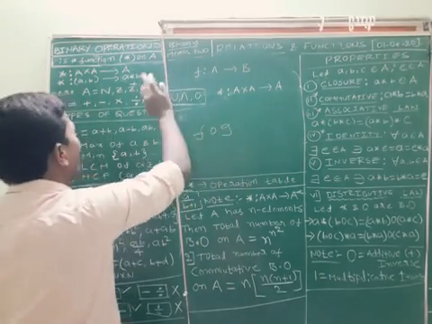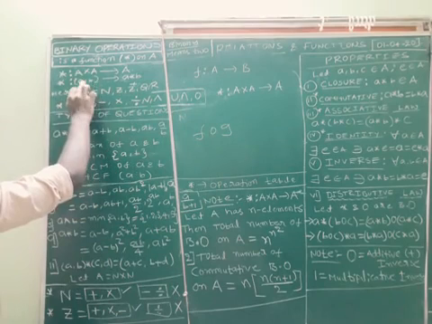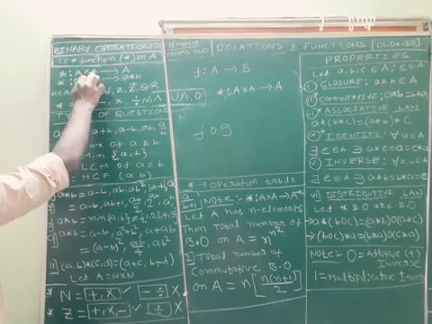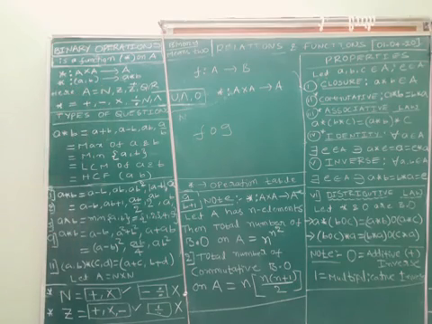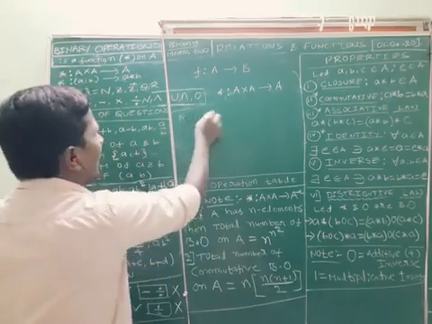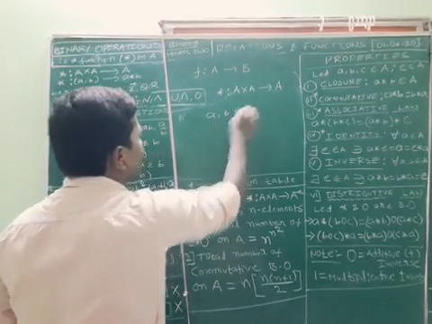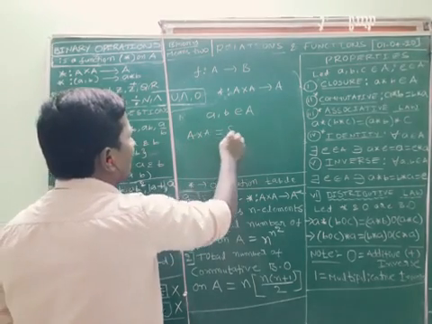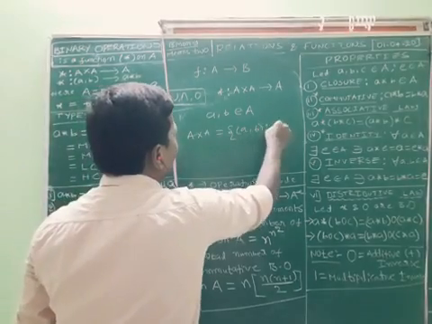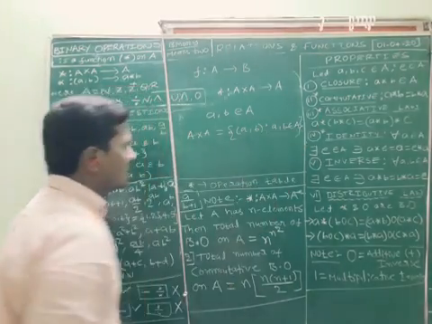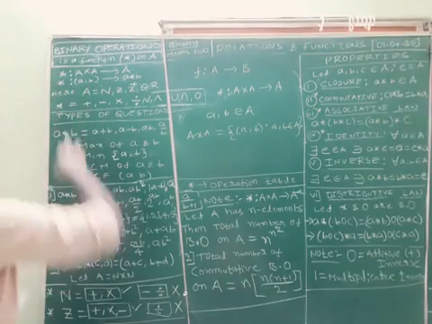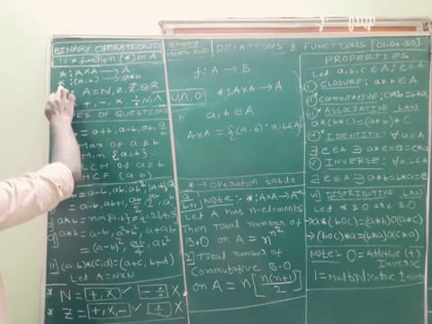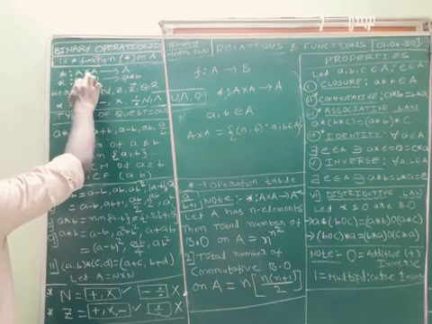Binary means we should take two elements. Like I am taking (a, b) as an ordered pair. So A cross A is nothing but the Cartesian product. The Cartesian product is given by (a, b) such that a, b belong to capital A, the set of all ordered pairs. It has two elements, nothing but binary. So star is a function from A cross A to A.